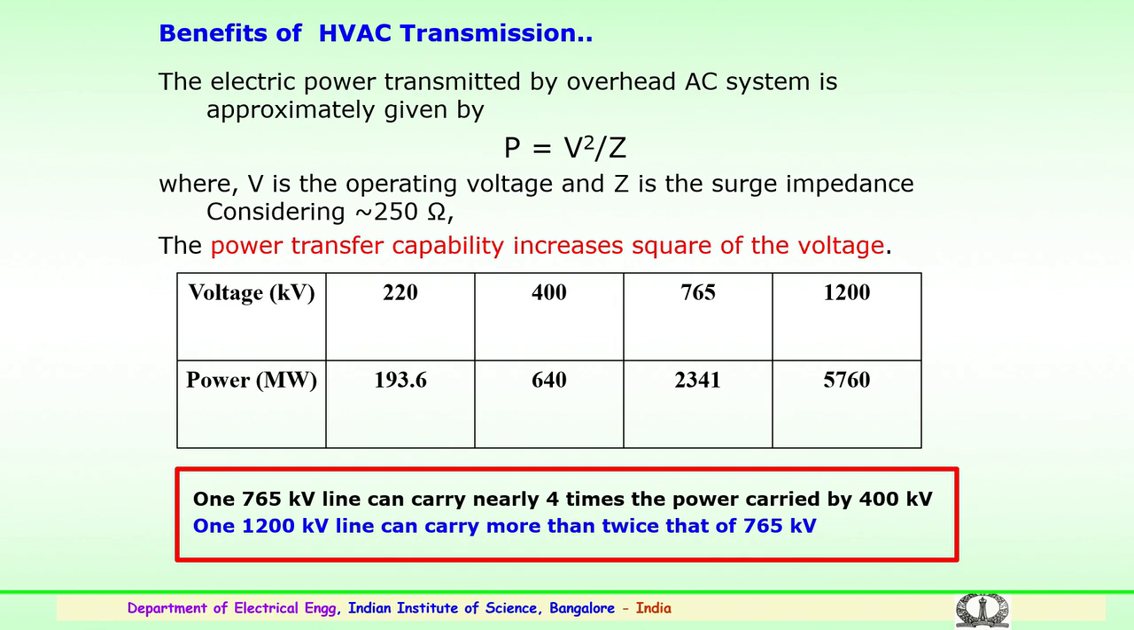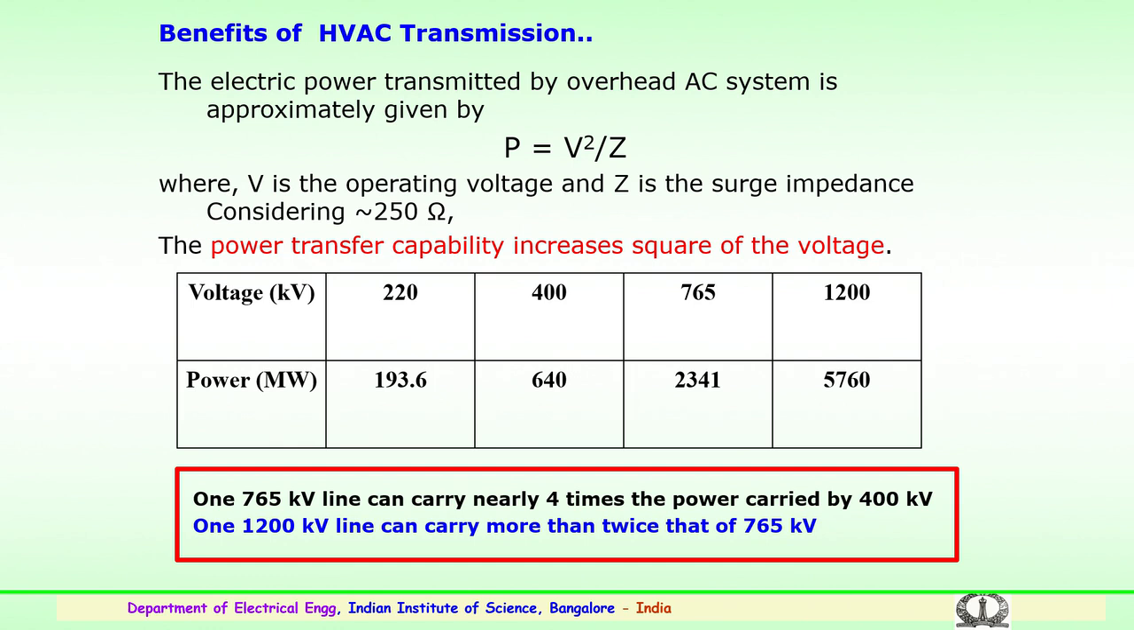We have generation, maybe hydro, nuclear, thermal, at a particular location. The power has to be transmitted to far off distances. This is being done because, looking at the resources available, the resources are at a particular place, and the transmission has to be carried out over long distances.